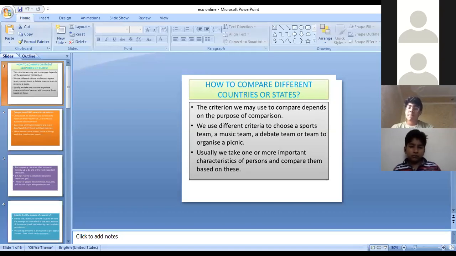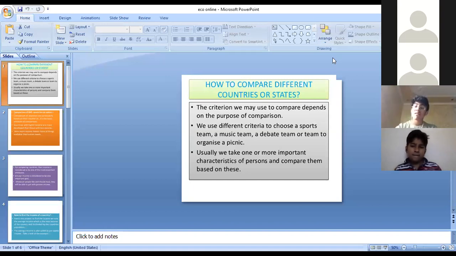The criteria we may use to compare depends on the purpose of comparison. Suppose we want to make a list of the students who are good in sports, because we have to make a sports team.